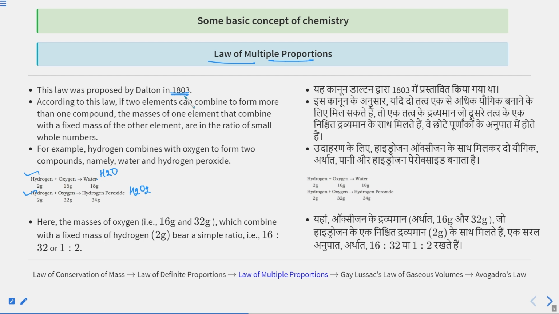According to this law, listen to me very carefully, if two elements like hydrogen and oxygen combine to form more than one compound, such as water as well as hydrogen peroxide, depending on the stoichiometric ratio we take and also excess or limited amount, then the masses of one element that combine with a fixed mass of the other element, like 2 gram hydrogen in both cases, are in the ratio of small whole numbers.